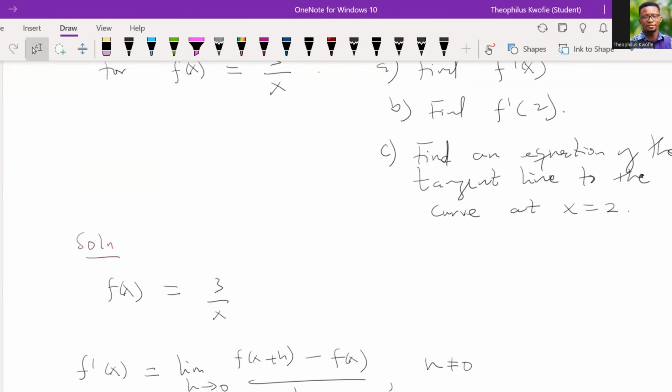Now C, the C part, we are told to find the equation of the tangent line to the curve at x equal to 2. So this is a very interesting question. Every year, this is the kind of question I give to my students, and sometimes when they see questions like that, they fumble, because it requires that you know the difference quotient. It requires that you know how best to find certain things before you attempt this question.